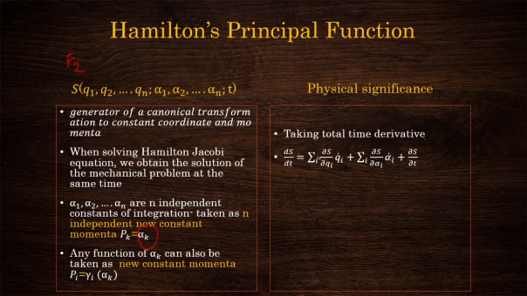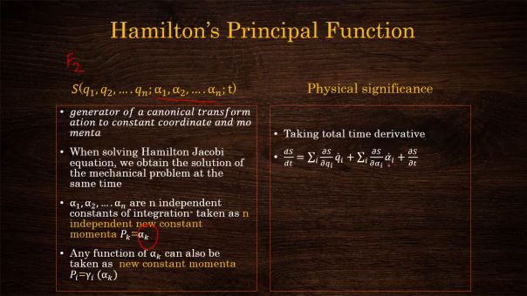So we can write it as dou S by dou q, into d by dt of q, plus dou S by dou alpha, into alpha dot, plus dou S by dou t.